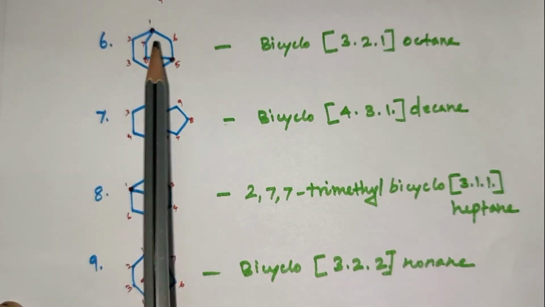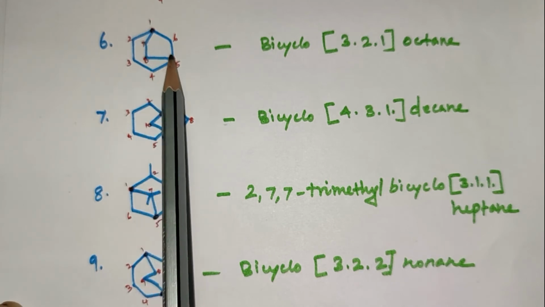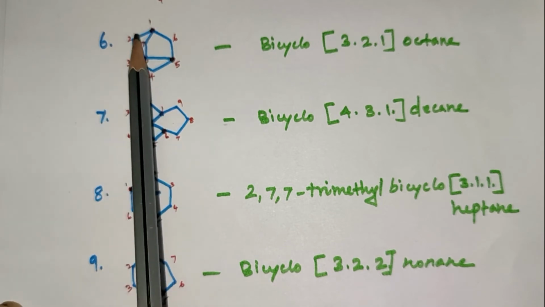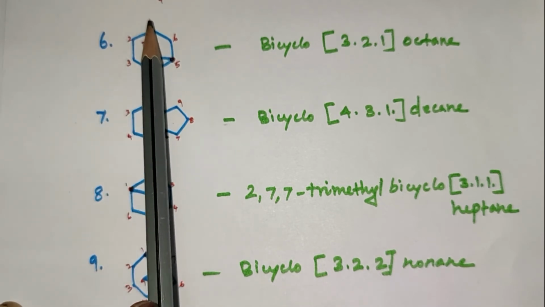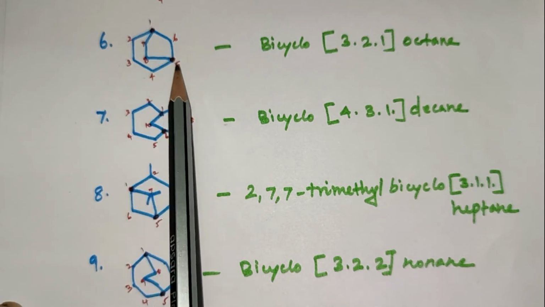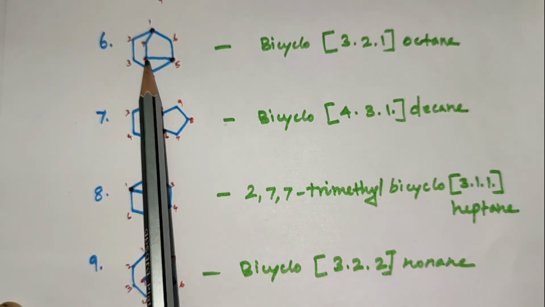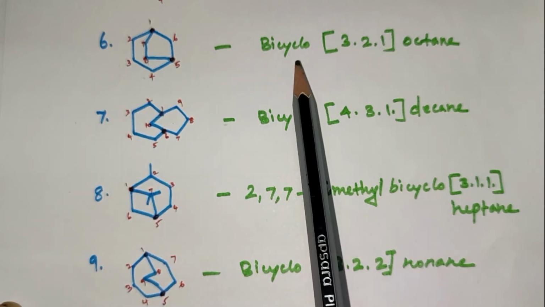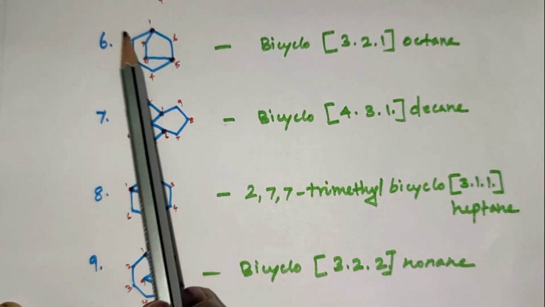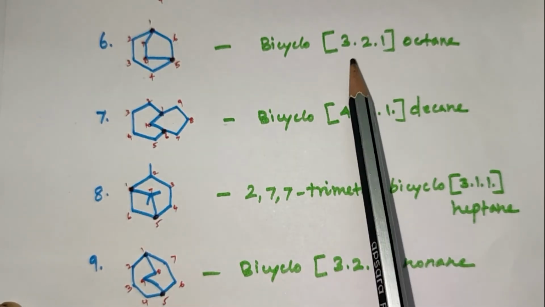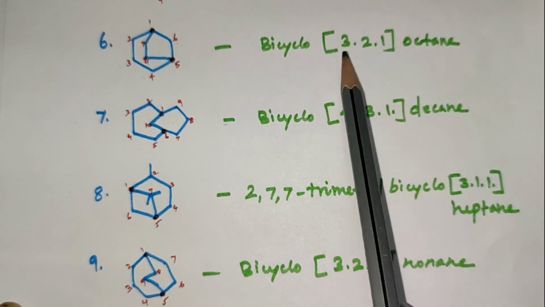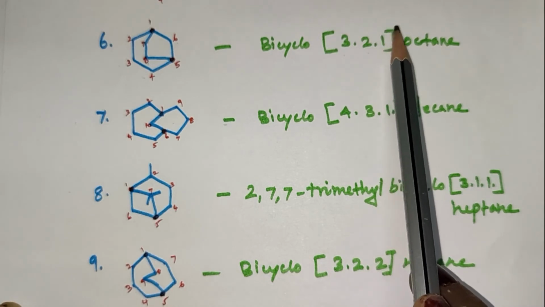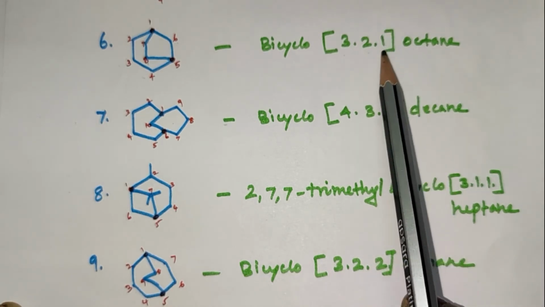Next, in this compound, it is a bridged carbon. Between the bridgeheads, 2 carbon atoms are connecting. So this is the longest chain. So it is numbered 1, 2, 3, 4, 5, 6, 7, then 8. The parent hydrocarbon is octane. So it is named bicyclo[3.2.1]. The numbers are written in descending order: the highest number first and then the lowest numbers.